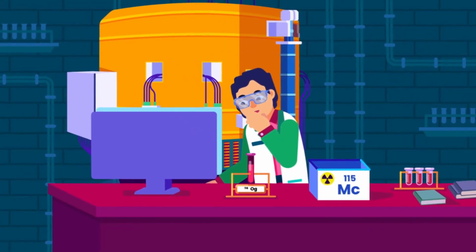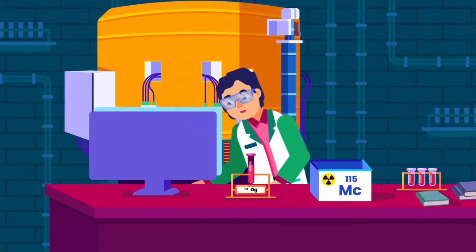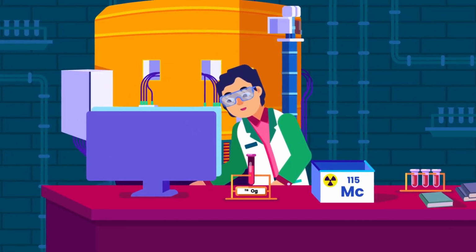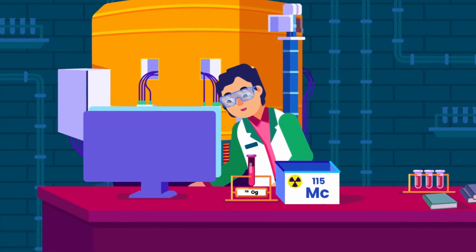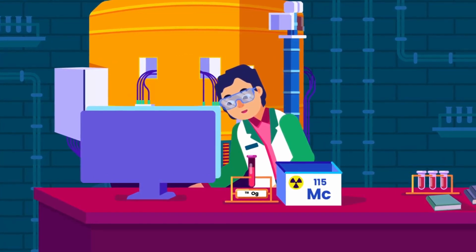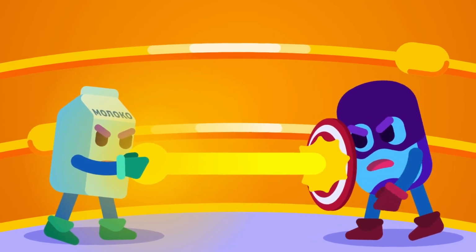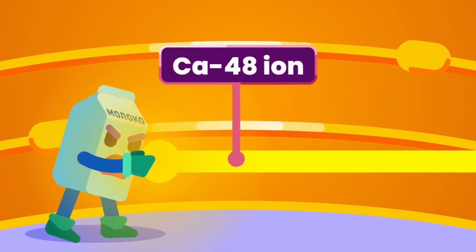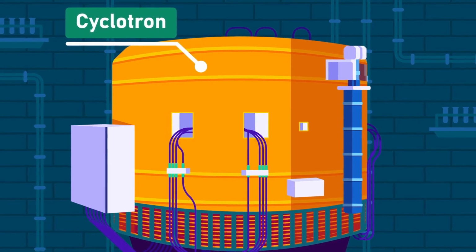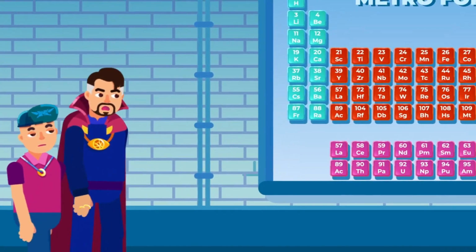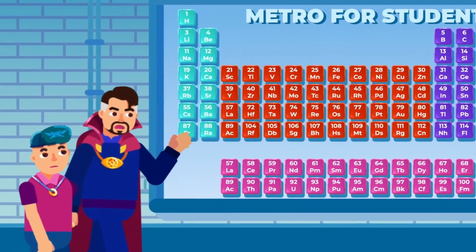Until now, there are already 118 elements discovered. Some of them are synthesized, such as moscovium, the element 115 on the periodic table. It is produced by bombarding atoms of americium with ions of calcium in a cyclotron. However, we still have a long way to go in exploring the new element discoveries in the future.